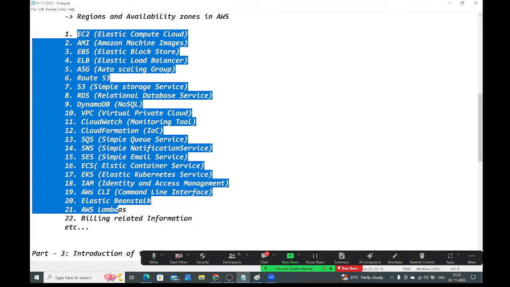Tomorrow I will take Paint and draw diagrams for each service, and give a high-level view of which service we will use when. After that, we will jump into our actual things. Is it okay?